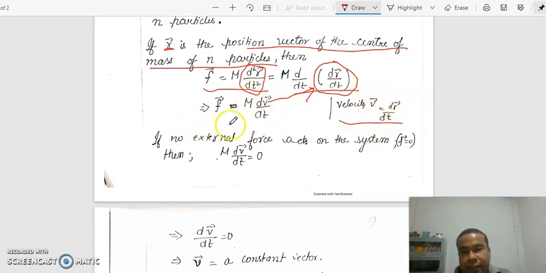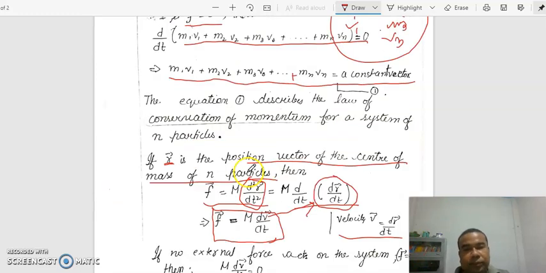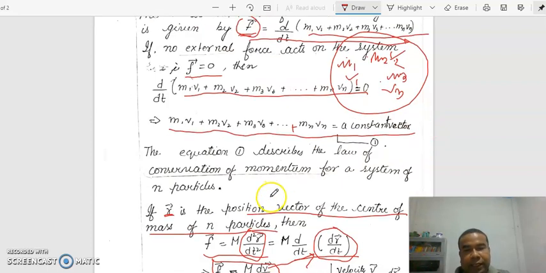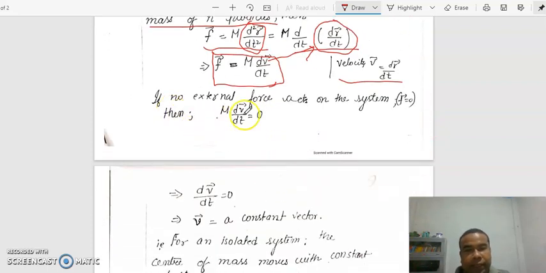Now, this equation is the equation of motion, which is written using Newton's second law, F equal to ma. This a is dv by dt. What is F? F is the external force. Now, if the external force acting on the system is zero, meaning no force is acting on this system, then what will be the value of F? F value will be zero. So if F value is zero, m dv by dt equal to zero.